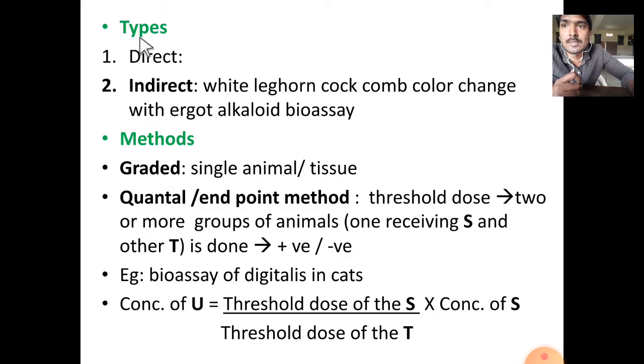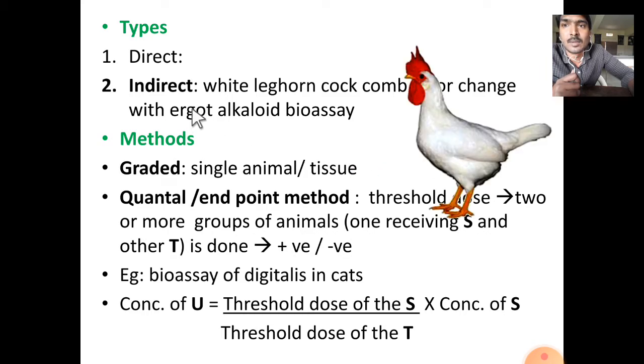Types of bioassays: there are two varieties, direct and indirect bioassay. In direct bioassay, we directly measure the pharmacological activity, for example contraction of tissue. In indirect bioassay, due to a secondary pharmacological effect, we measure that effect. An example is bioassay of ergot alkaloids.